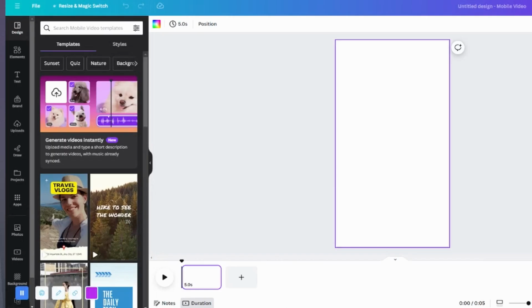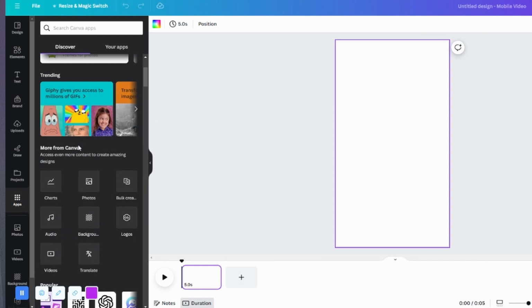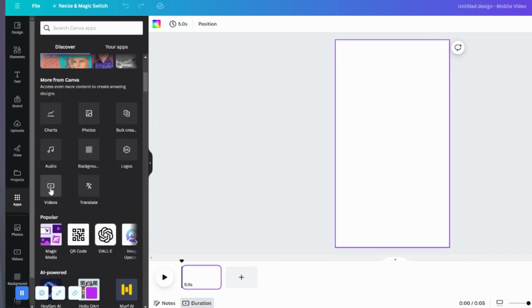Now, the first thing we want to do is choose a video background, and to do that, we want to find apps in the left column and then choose videos.